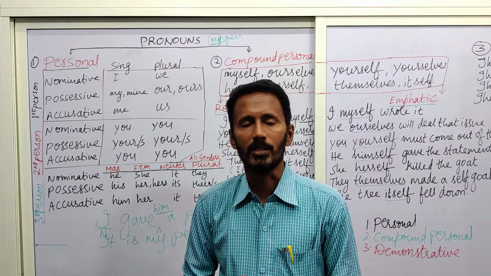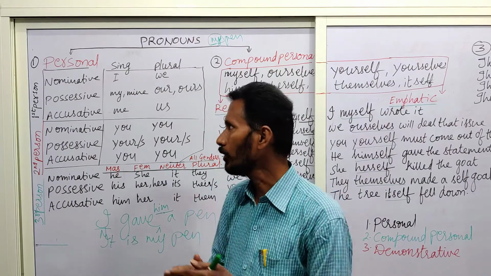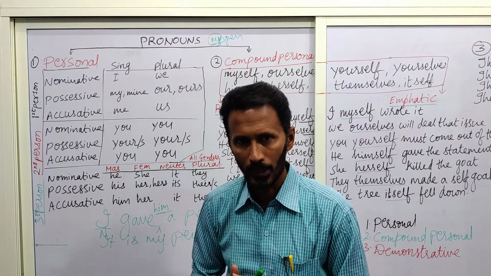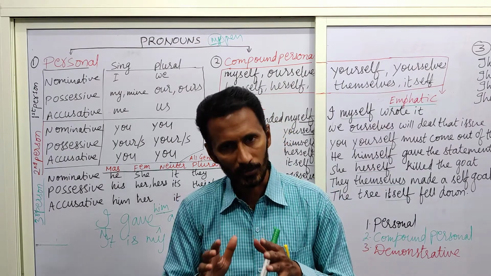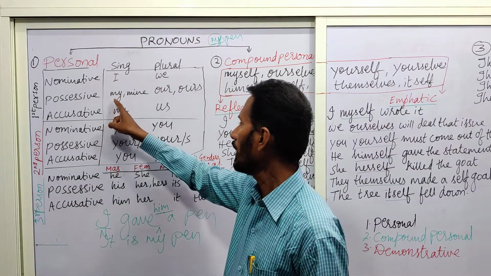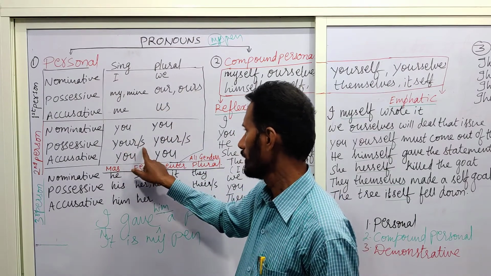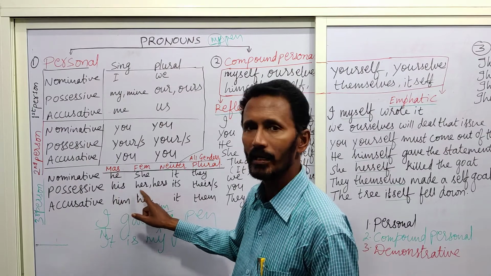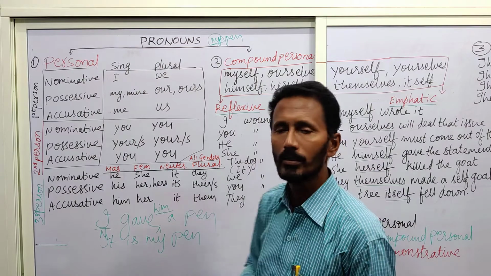That is the reason many English teachers or grammarians put under a separate heading called possessive pronouns. So now you might have understood possessive pronouns are nothing but these: my, mine, our, ours, your, yours, his, her, hers, and in the same manner, its, theirs.